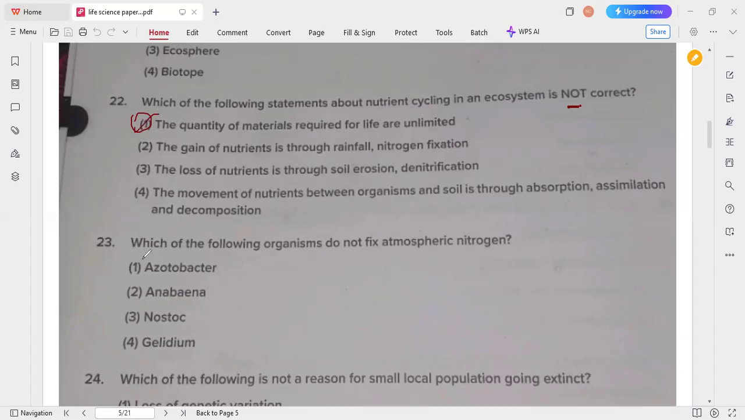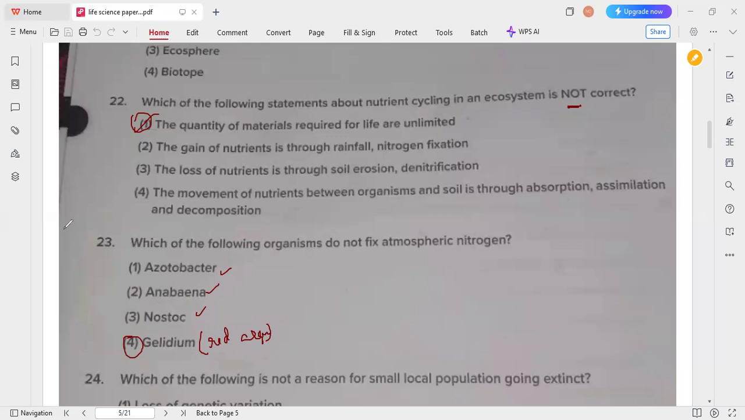Next question: which of the following organisms do not fix atmospheric nitrogen? Usually Acetobacter can fix, Anabaena also, Nostoc also, but Gelidium does not fix atmospheric nitrogen. Gelidium is a red algae, which is not involved in nitrogen fixation. That's why option 4 is the correct answer for this 23rd question.